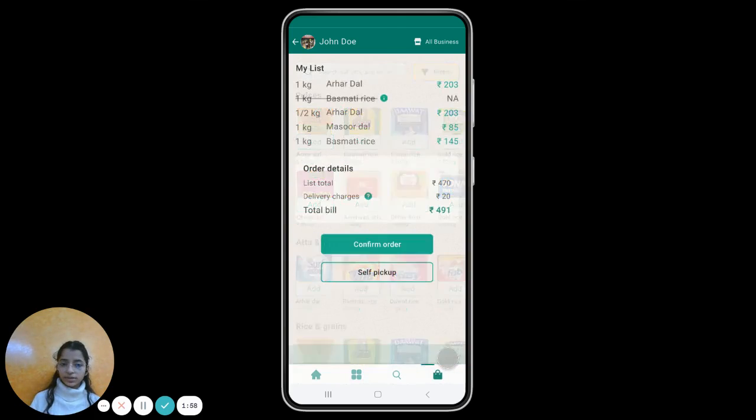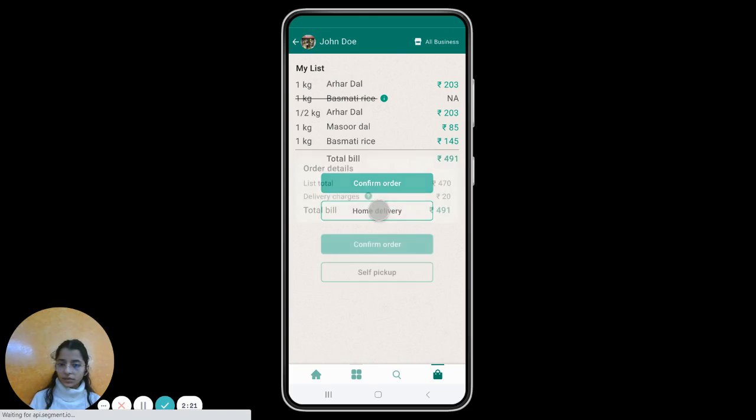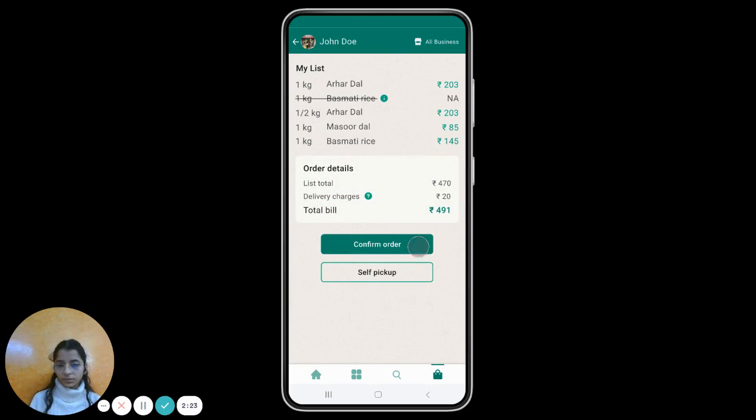They now view the list, and this is all the items that they added, and the item which was not available has been struck out. And this is the total of the items. The delivery charges have been added, and the total bill is shown. Now, if the user wants, they can opt for self pickup. The delivery fees would be removed. We go back to our home delivery and we confirm our order.